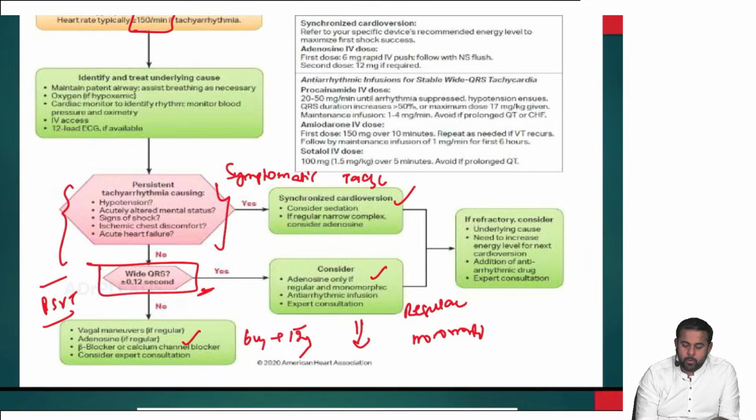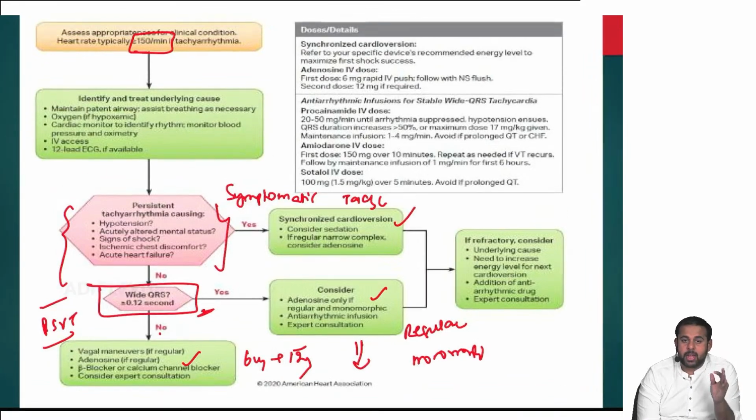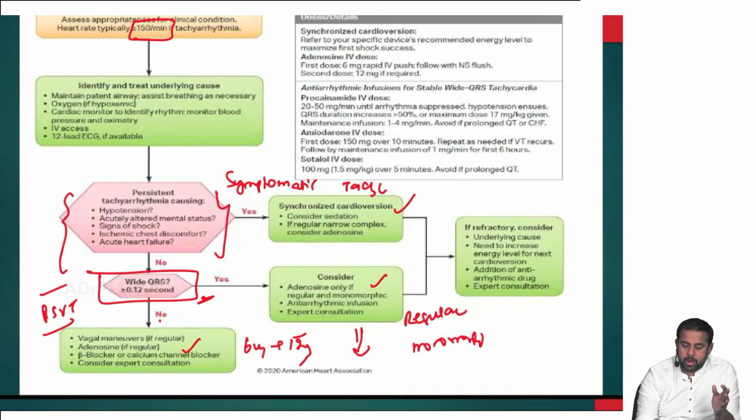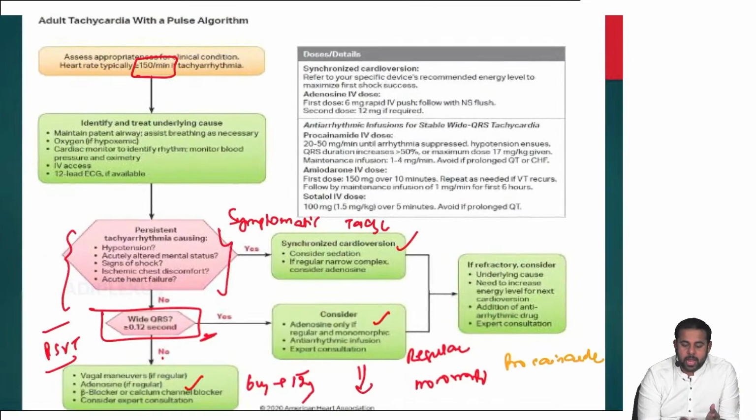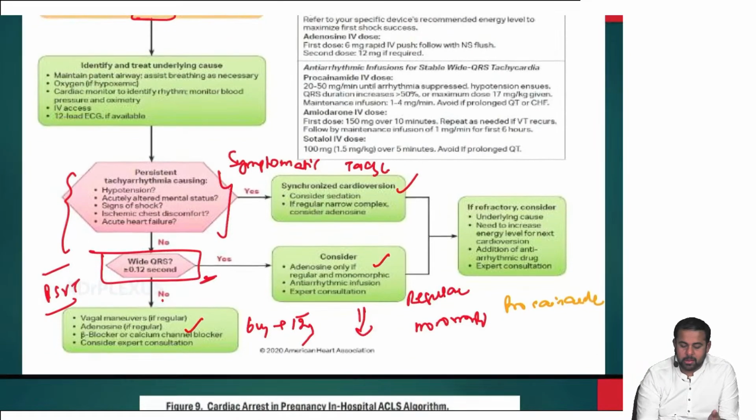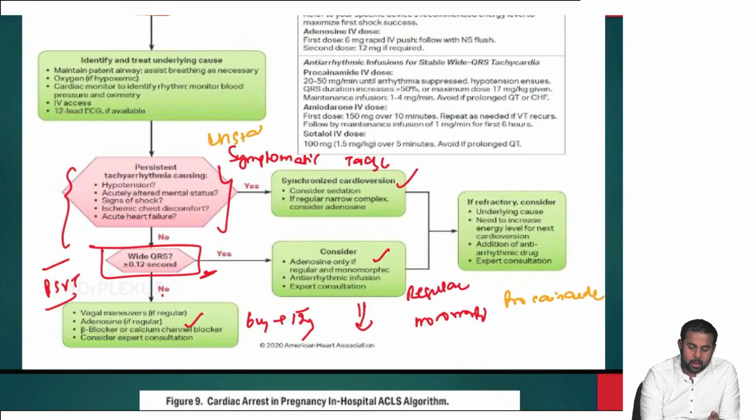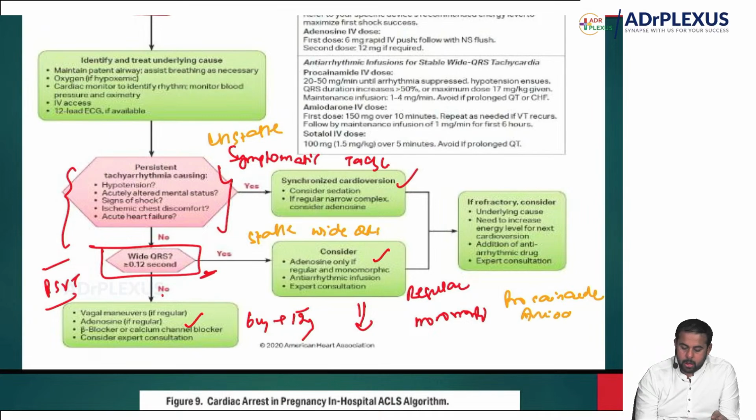Okay, what are the drugs you use in tachycardia with wide QRS complexes? You give the drugs procainamide. These are the antiarrhythmic medications for stable wide QRS complex tachycardias. This is unstable, symptomatic or unstable. This is stable wide QRS complexes. What do you do? Procainamide, you can use amiodarone or sotalol.